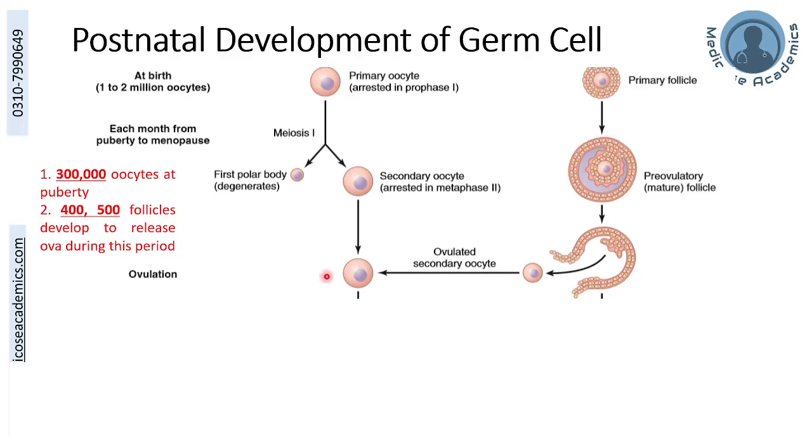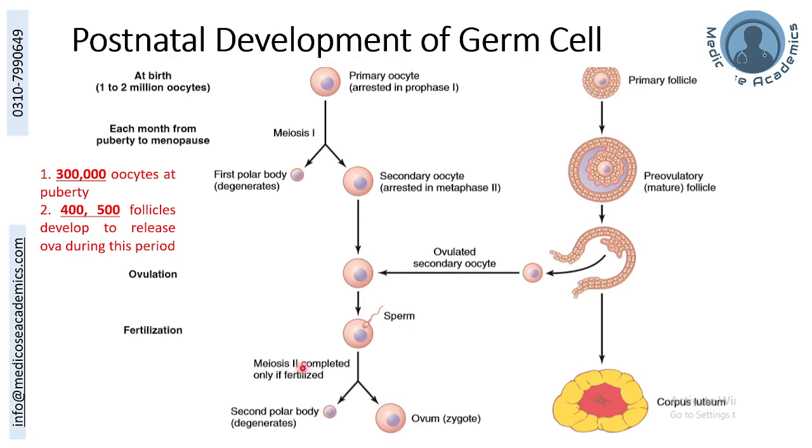Now, what will happen to this ovulated secondary oocyte? This can only complete its meiosis II if it is fertilized by the sperm. Otherwise, if not, this will stay arrested in its metaphase 2. And if fertilized by the sperm, meiosis 2 will be completed. Another polar body will be created along with the mature ovum, which will combine with the sperm to form the zygote. Whereas the ovarian follicle, from which the ovum was ovulated, will now convert into the corpus luteum.